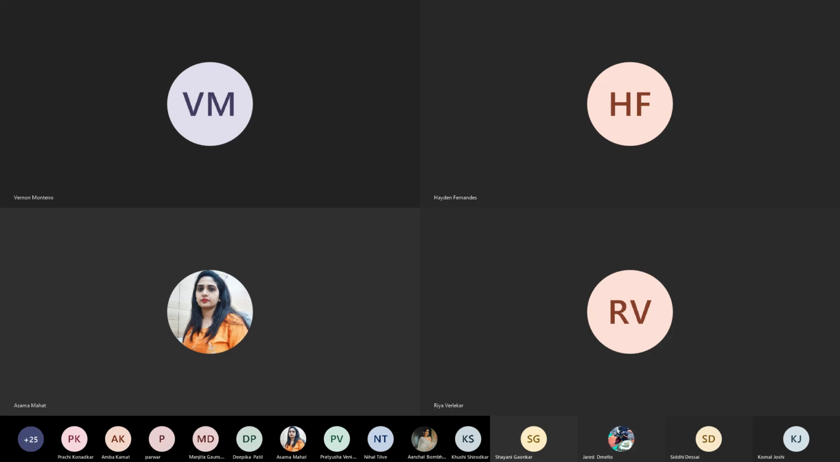Mycorrhiza and the lichen, and the last part that is viruses. Got it? Chalo. So now we start with the one example of symbiotic association, mutualism, that is mycorrhiza.